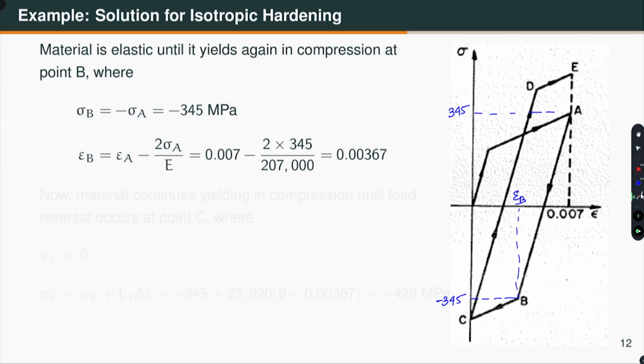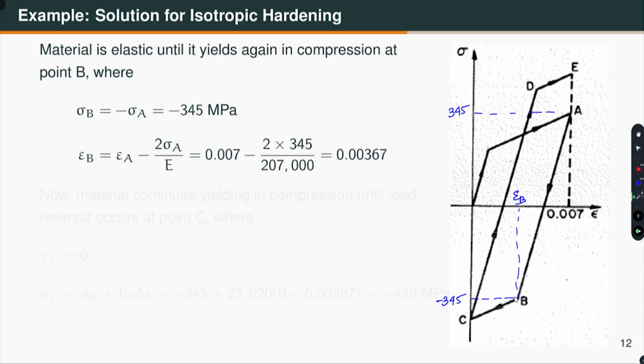Well, which is easy to calculate. I know the strain here. I know from here to here what the total stress change is, that is 2 times sigma A. So, epsilon A minus 2 times sigma A divided by E gives me 0.00367. So, that is the strain at point B.